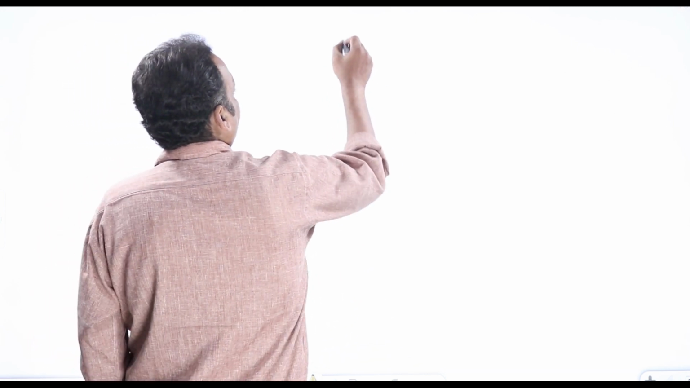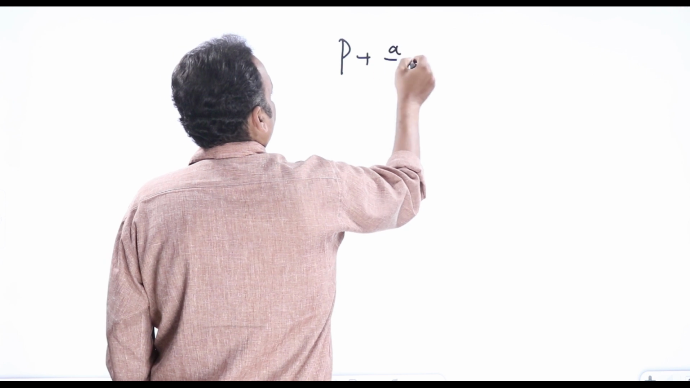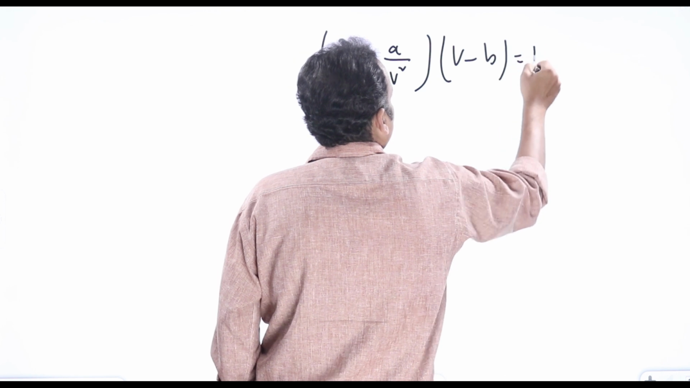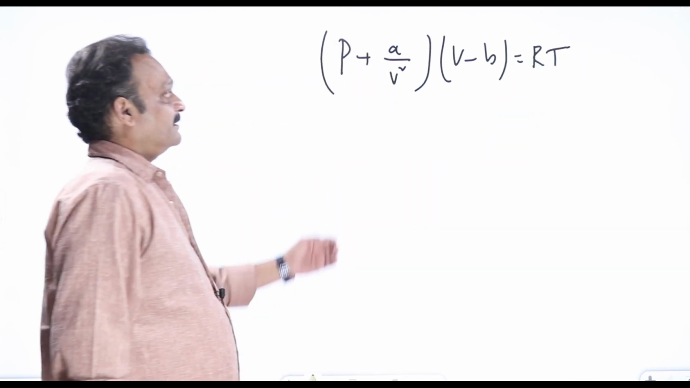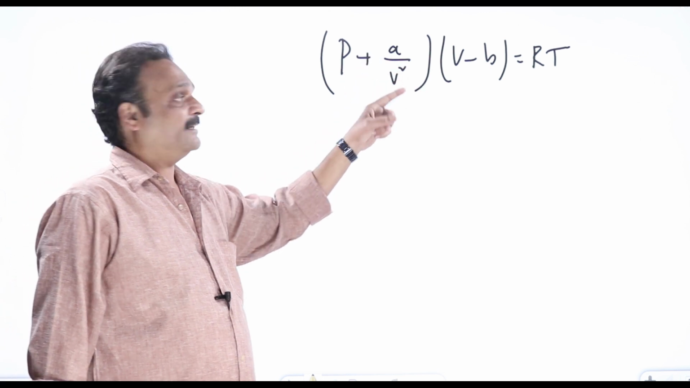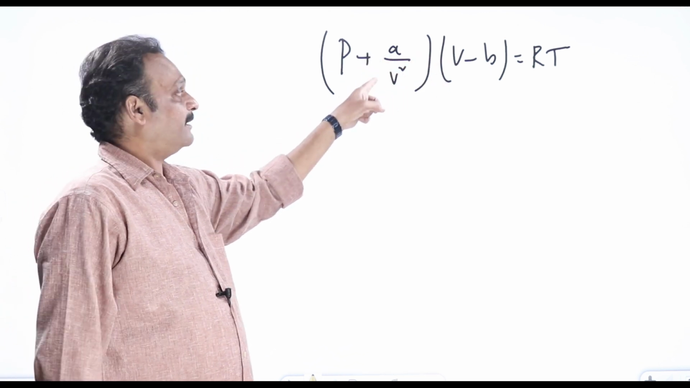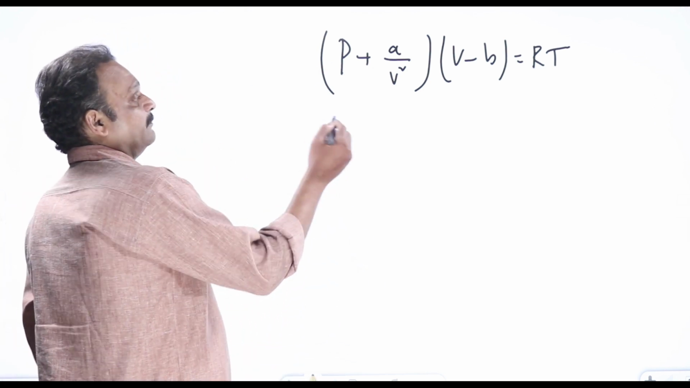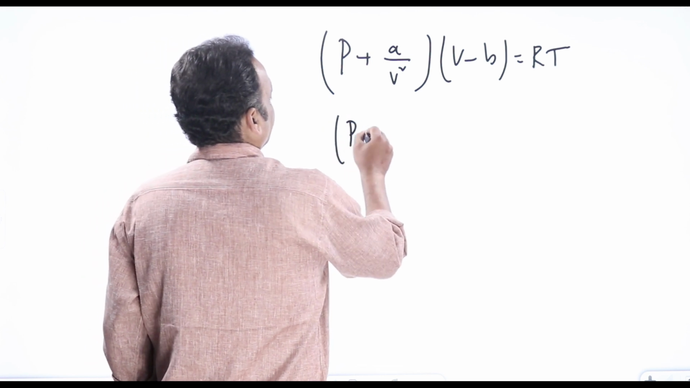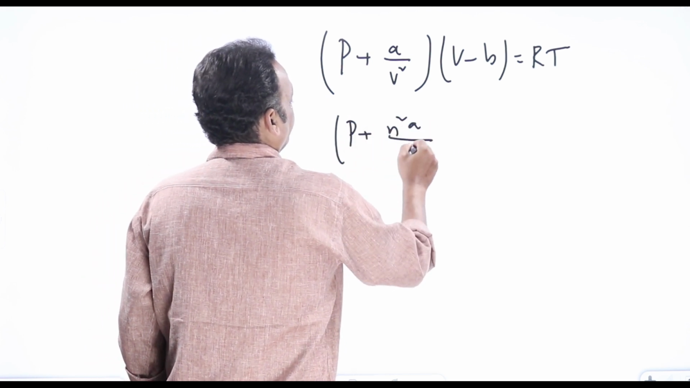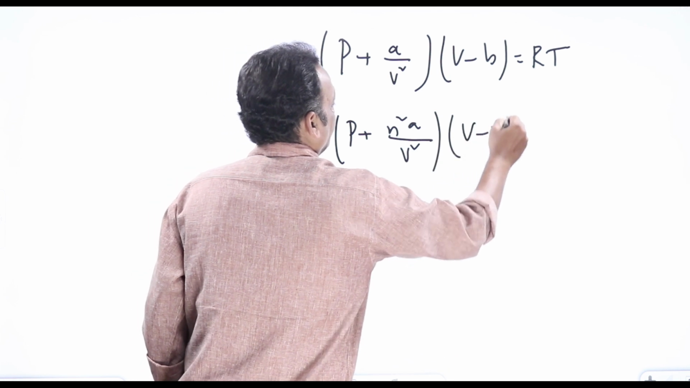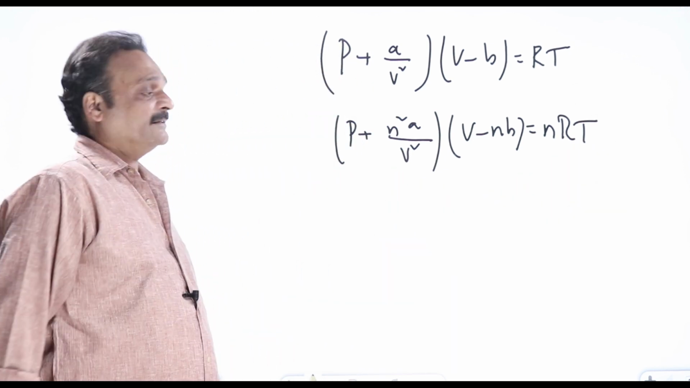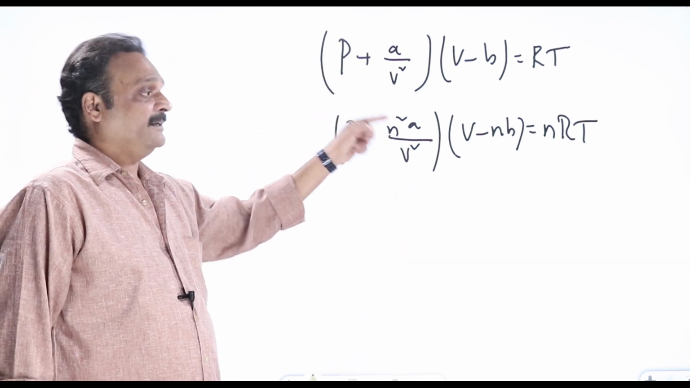The equation of state for it will be (P plus a by V square) into (V minus b) equal to RT. This is called the Van der Waals real gas equation, where a and b are Van der Waals constants. This is the equation of state for 1 mole of Van der Waals real gas. For n moles of Van der Waals real gas, (P plus n square a by V square) into (V minus nb) equal to nRT. This is the Van der Waals real gas equation for n moles of the gas.